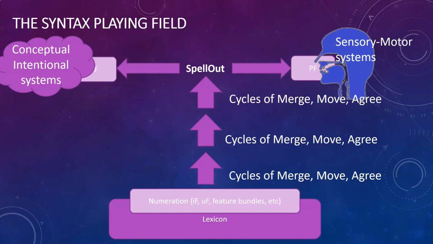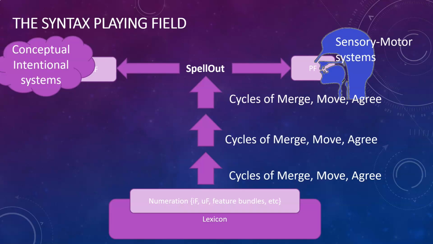LF stands for logical form, and this is linked to the conceptual and intentional systems of your brain. So basically what this does is take that syntactic tree and look at it for meaning and try to interpret what it means. So ultimately our syntactic tree has two parts to it. It's got a phonetic part that involves speaking out or enunciating the sentence in a particular way. And the other part of it is the meaning that is associated with it.